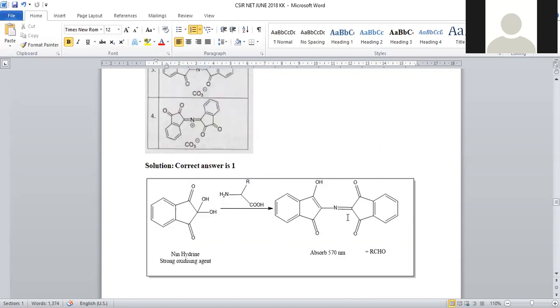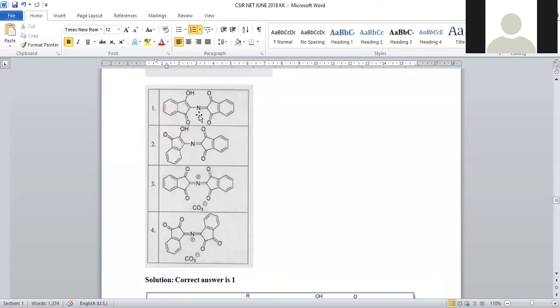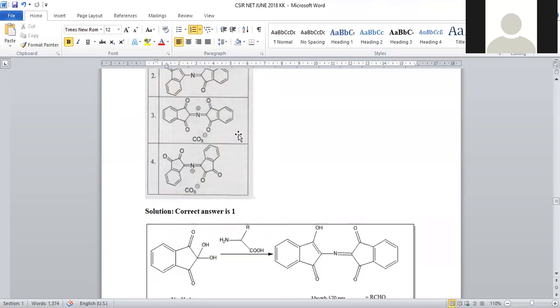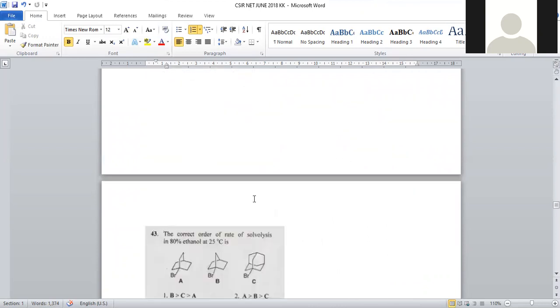dimerized one. It is exactly satisfying option number 1, where we have a double bond OH, the enolic form, and here we have N double bond. So an imine type of compound is there, and a double bond O will be there. Option number 1 is the correct answer for this ninhydrin. Ninhydrin is selective for amino acid identification.